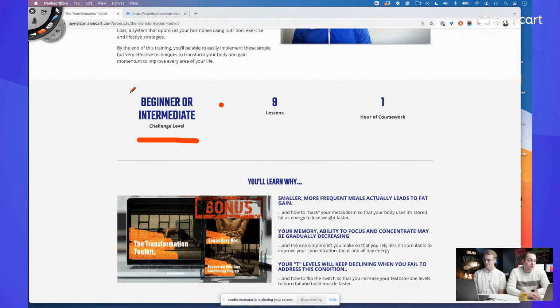Nice. I like this right here. Jay is automatically calling out who this is for: beginner or intermediate fat loss folks. When people are reading about what you have for sale, they're instantly asking, is this really for me? When you use terms like, you want to find the abs that you lost in your 20s, that makes me, as a 30-year-old dude, go, oh yeah, that's for me.